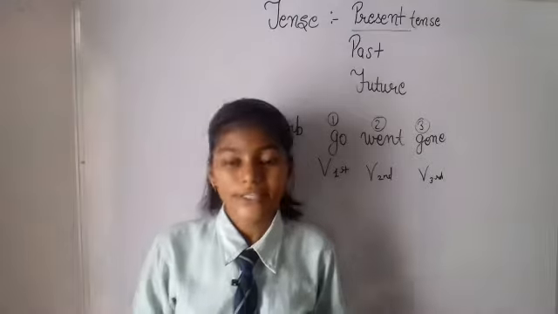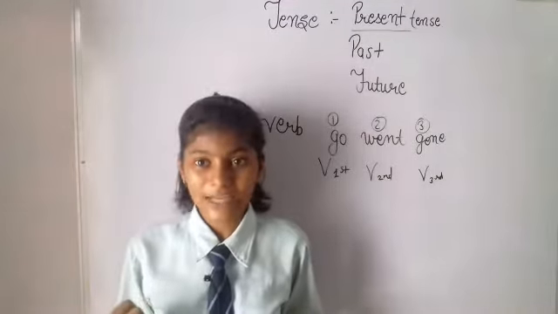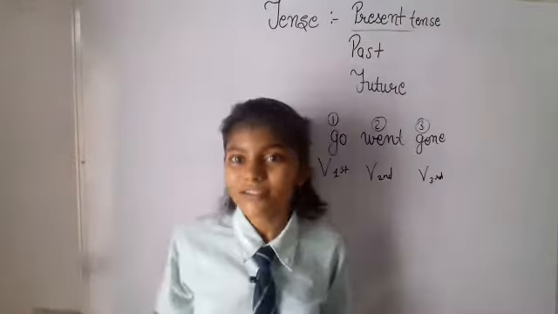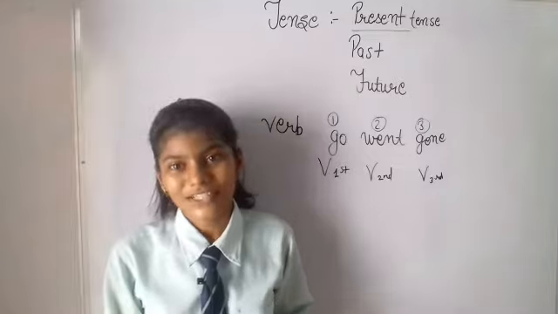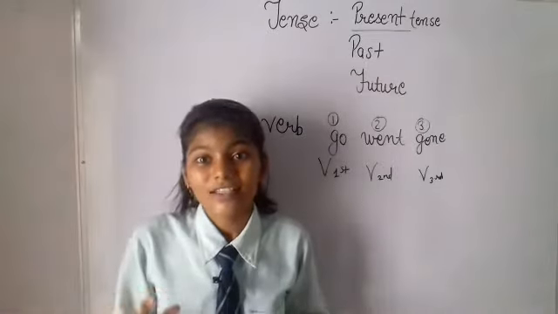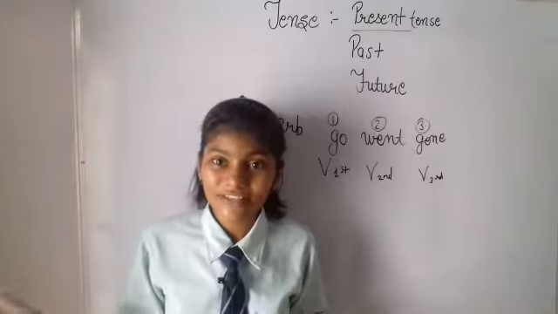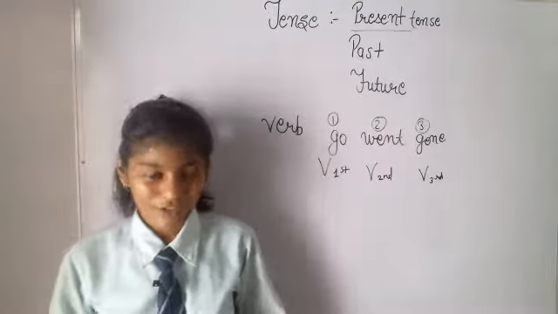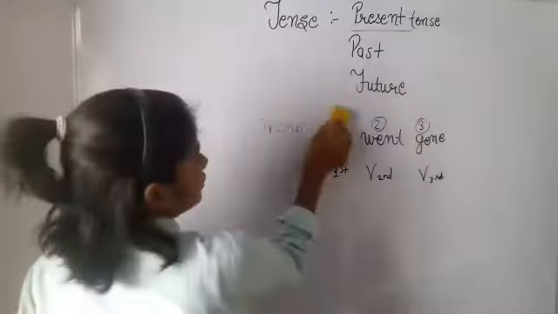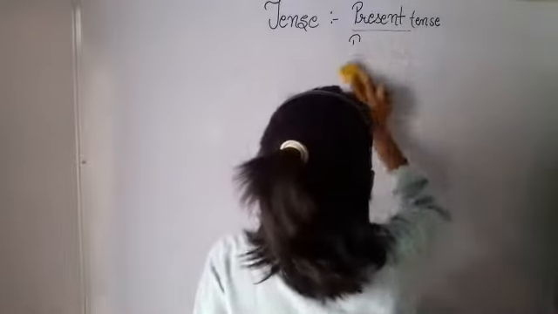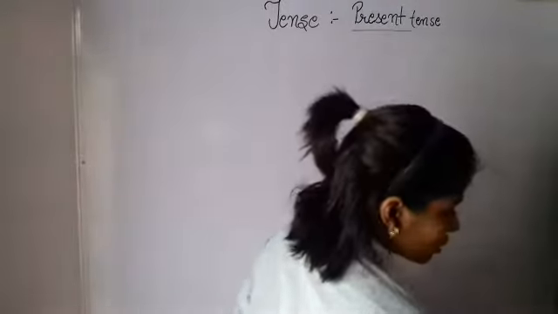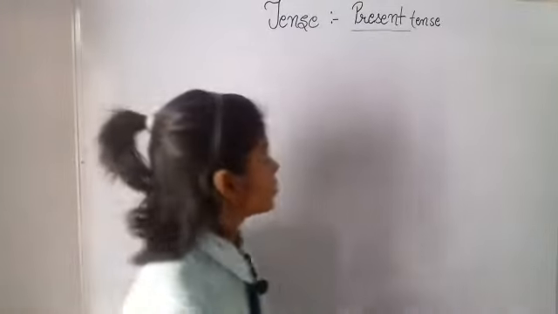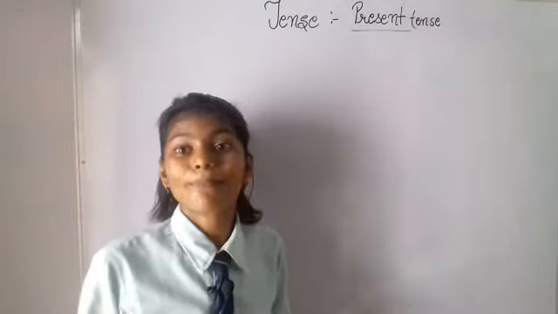So we know that each tense contains four types in it. Names are very similar, just like when we use a father's surname. So they use their surnames like simple present tense, present continuous tense, present perfect tense, present perfect continuous tense, right? So let's talk about their parts. Let me rub this. Alright. So the first part is present indefinite tense. So it is also known as present simple tense.